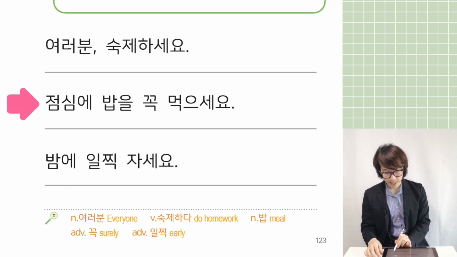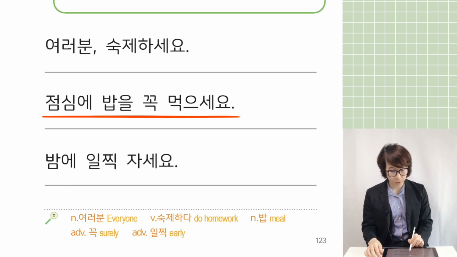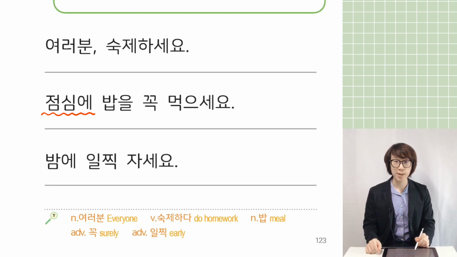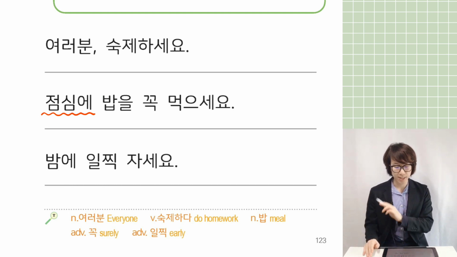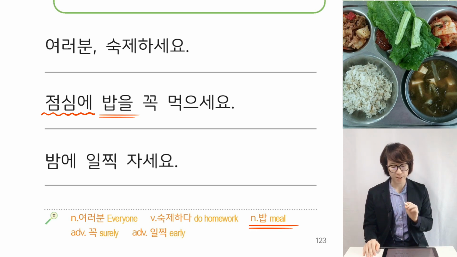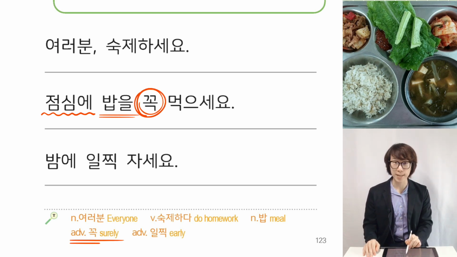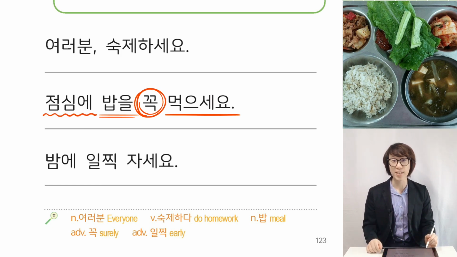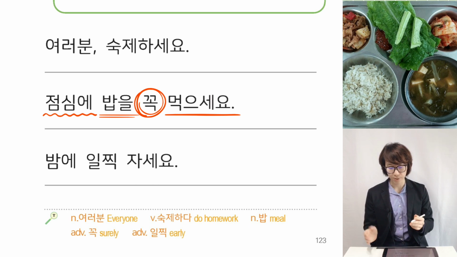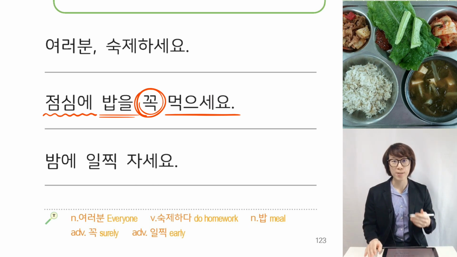And next sentence, 점심에 밥을 꼭 먹으세요. 점심 has two meanings, lunch or lunchtime. This time 점심에 is lunchtime because it's a noun indicating time. So 점심에 밥을, 밥 is the meal, and 꼭 먹으세요. 꼭 is an adverb, surely. 먹으세요, please eat. So the translation is please eat a meal surely at lunchtime, like this. So if someone says to you 점심에 밥을 꼭 먹으세요, I think you have to eat, because he or she said 꼭, definitely, surely.